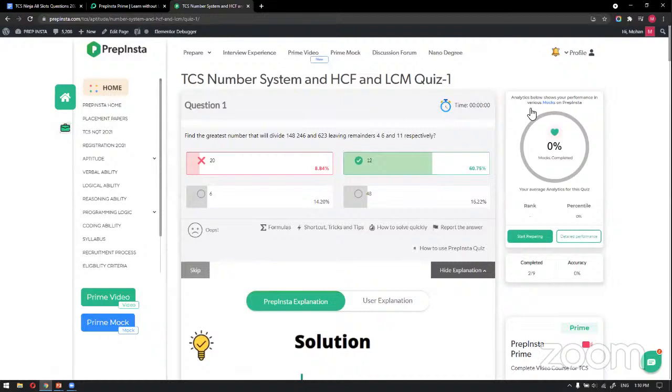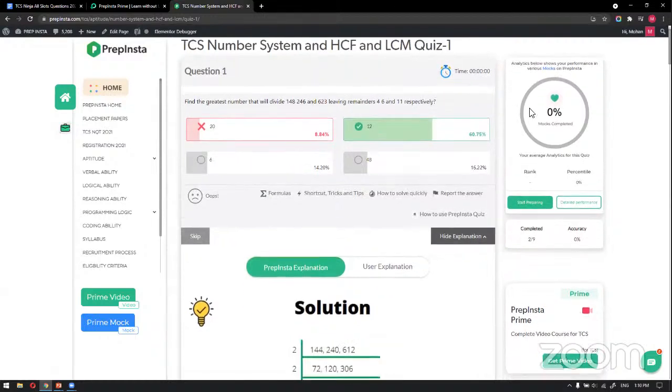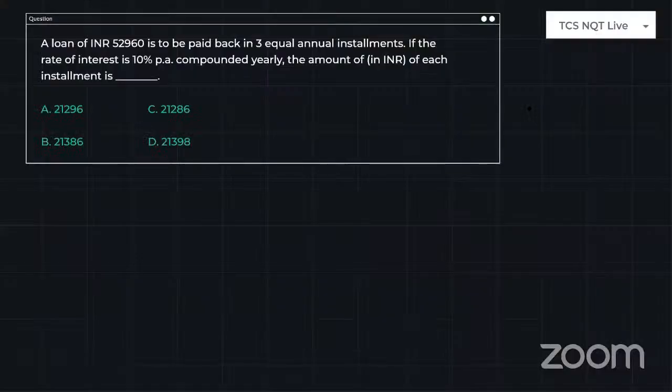So this is what we always focus on. Along with accuracy, the remaining 50% we focus on time slot, so in how much time you are solving. That's why our team embedded all these analytics in the quizzes. It will be a great help to you guys. So try to look at this analytics and you will know your progress and everything. Right. So yes, get back to the questions.